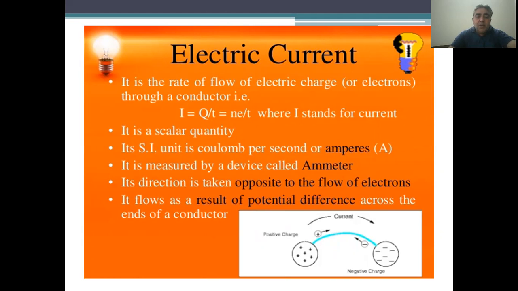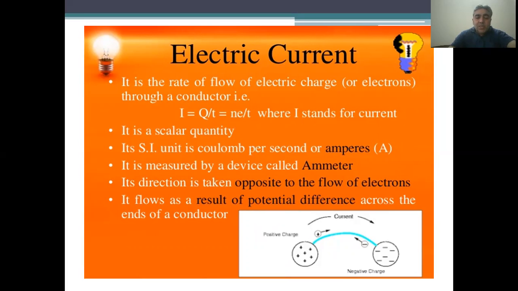Current is a scalar quantity. Its SI unit is coulomb per second or ampere. It is measured by the device called an ammeter.